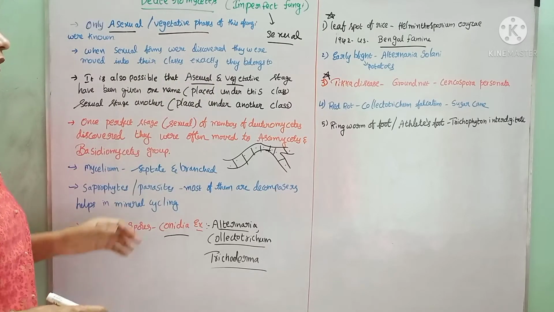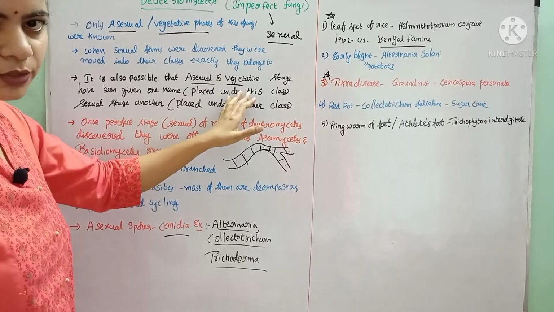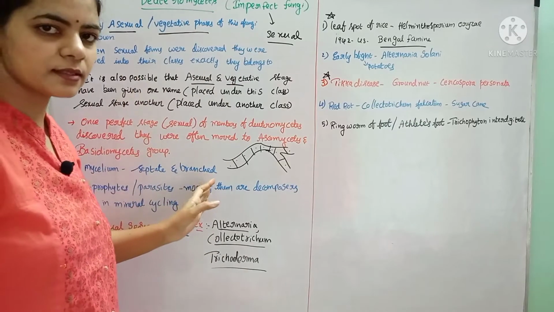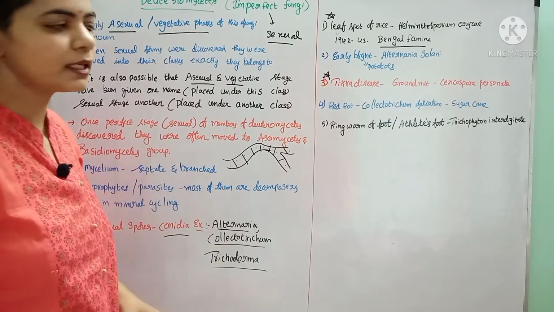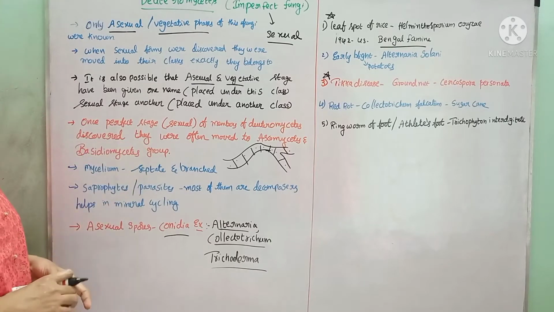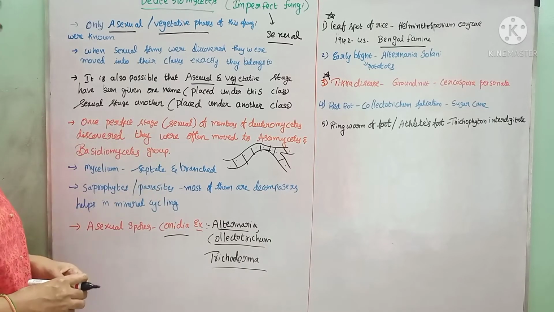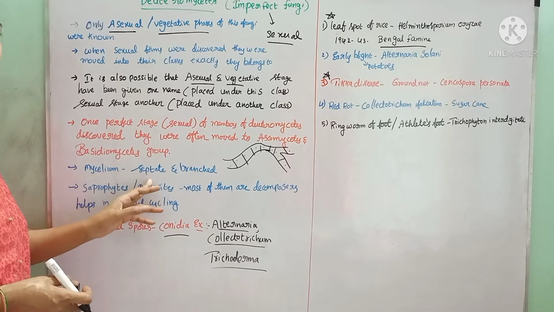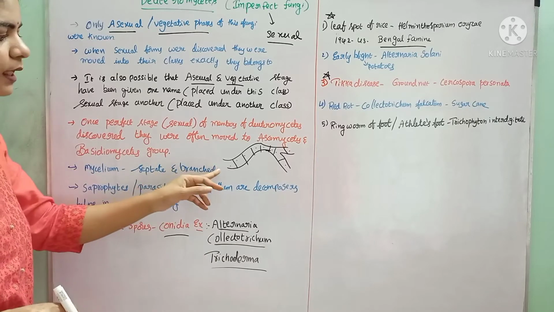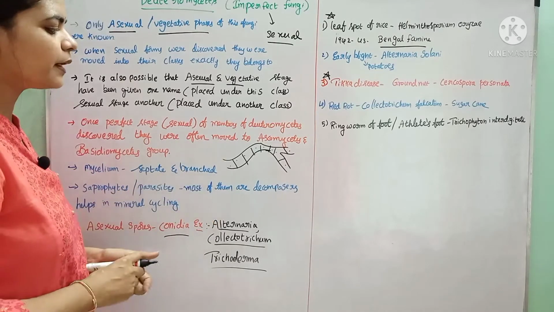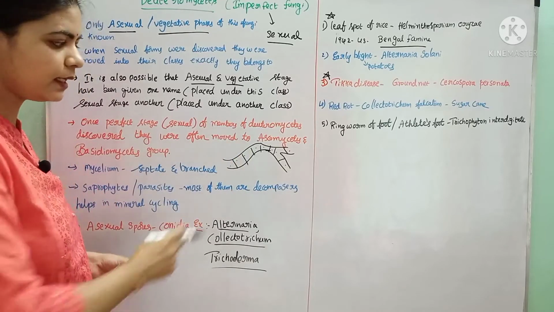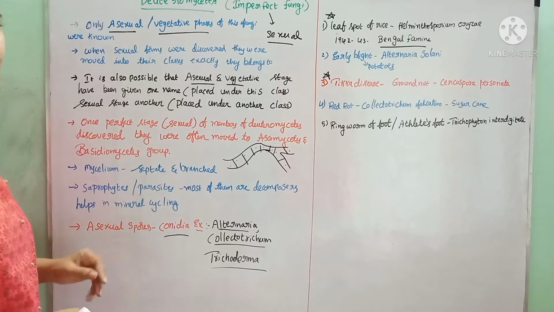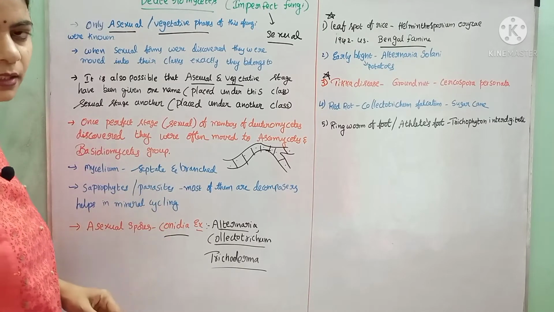For example, if any fungi show either Ascomycetes characters or Basidiomycetes characters, they can be moved to that particular class. Like this we can classify them. If you see the structure of the fungi, the mycelium is septate and branched. We know that these are higher fungi. In higher fungi, commonly the mycelium is septate and branched only. The mode of nutrition is either saprophytic or parasitic.